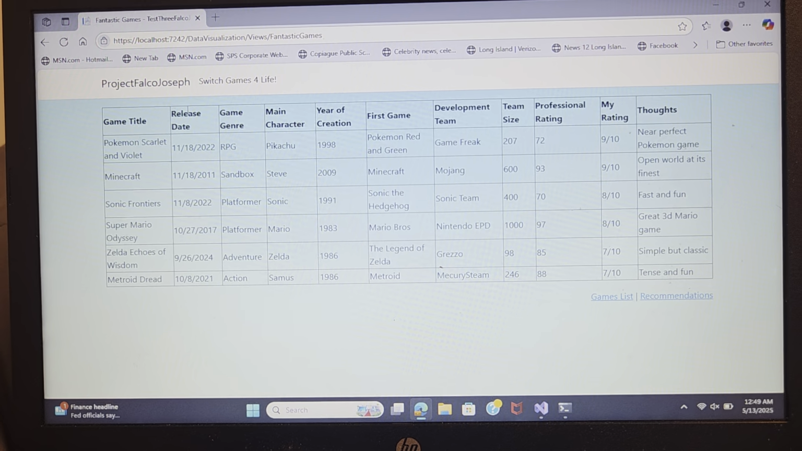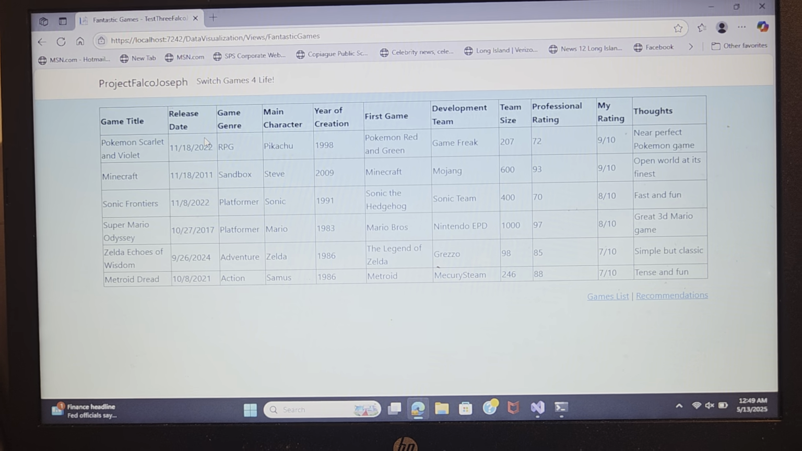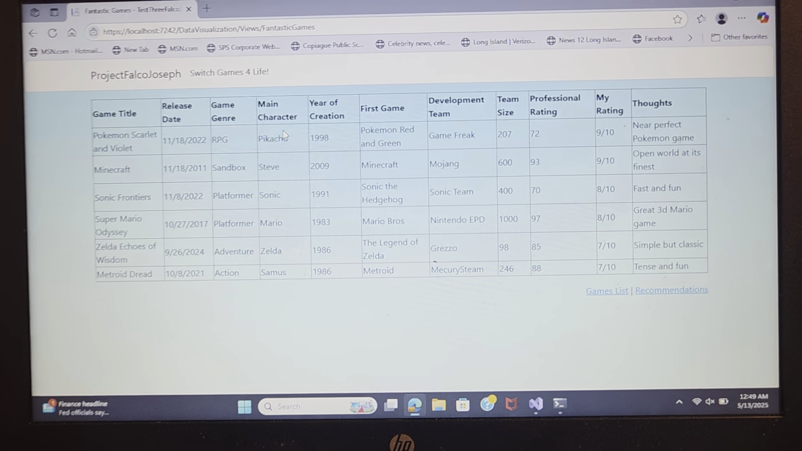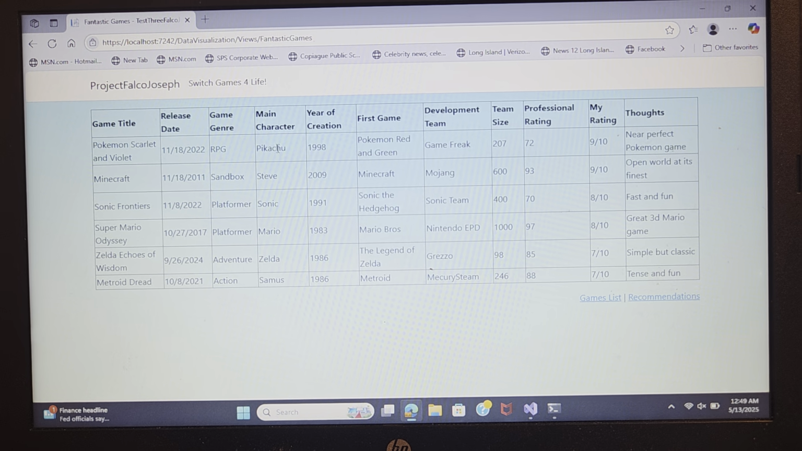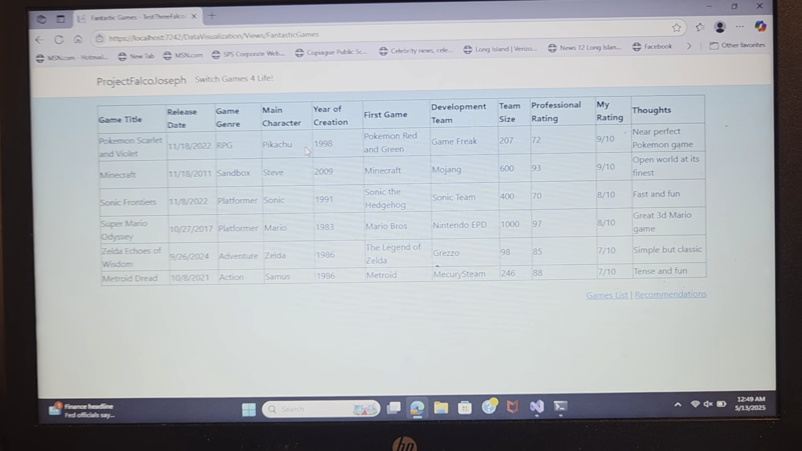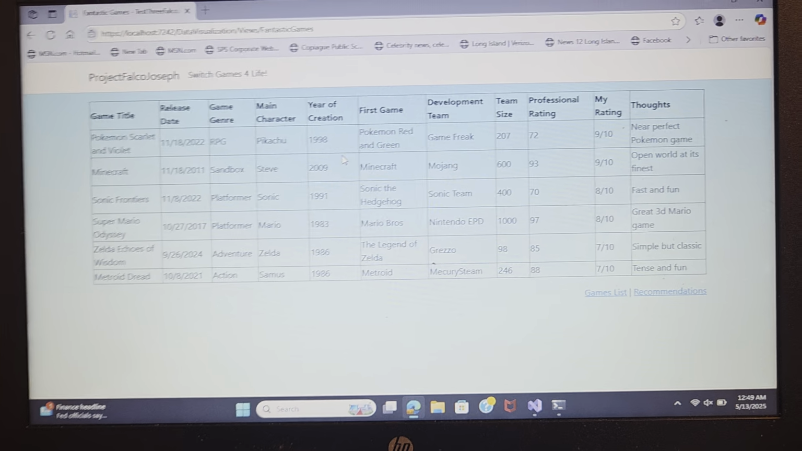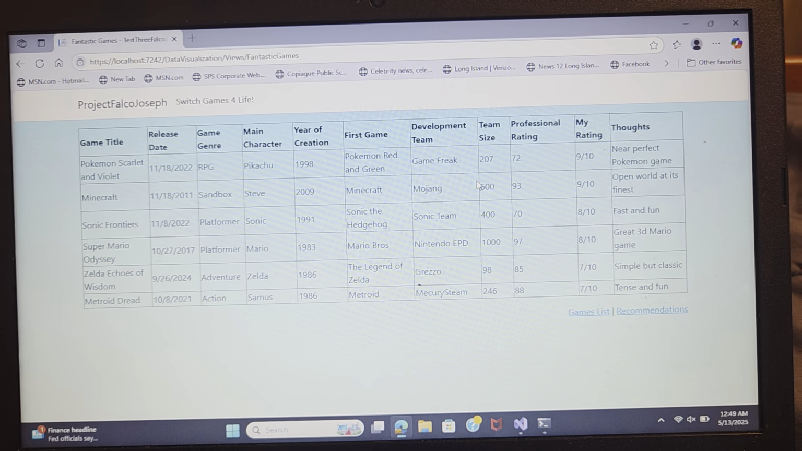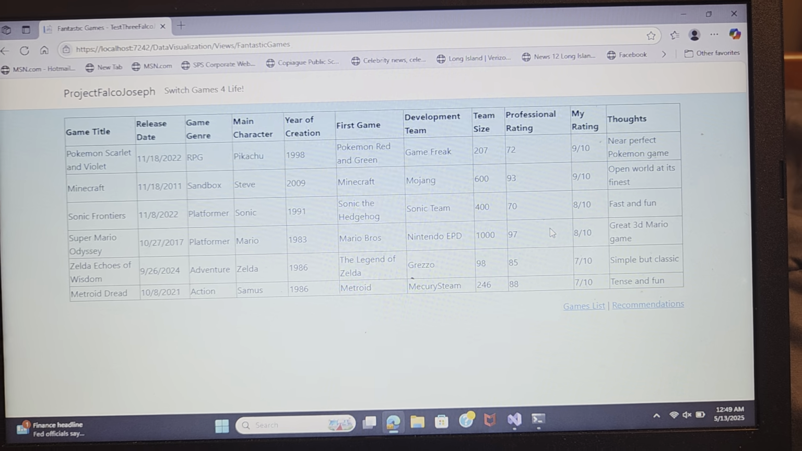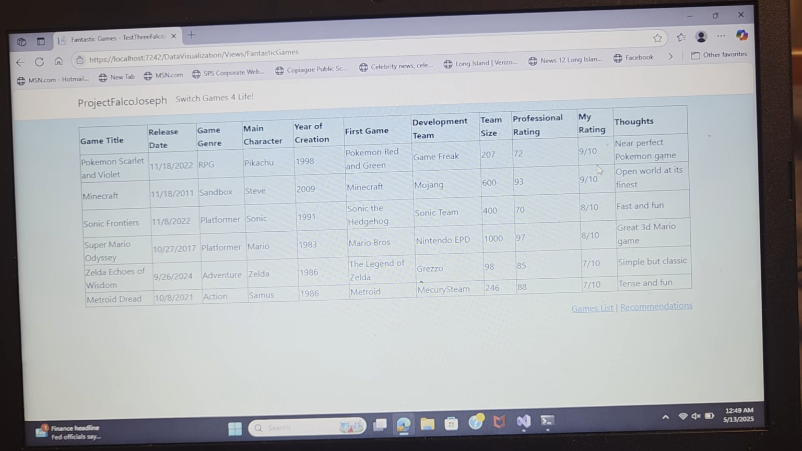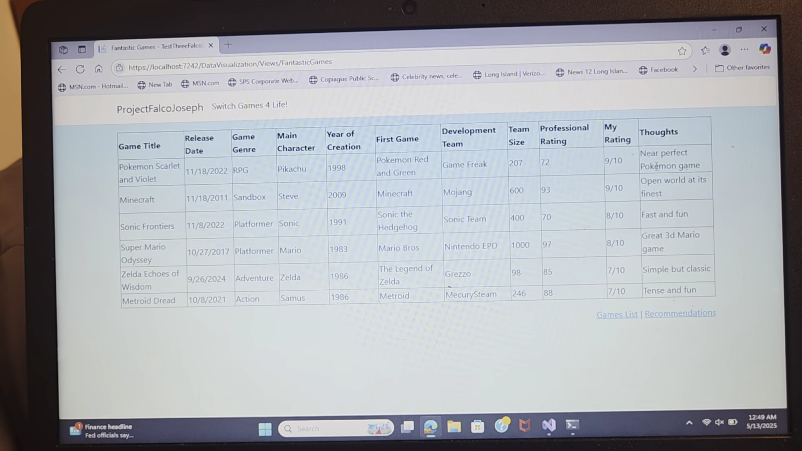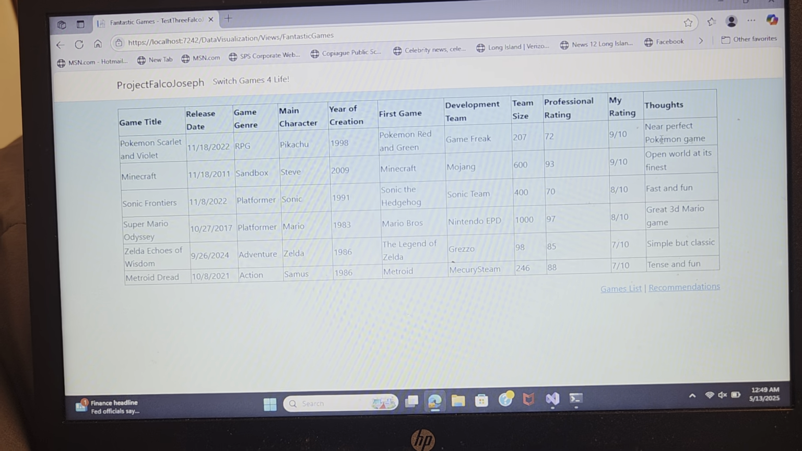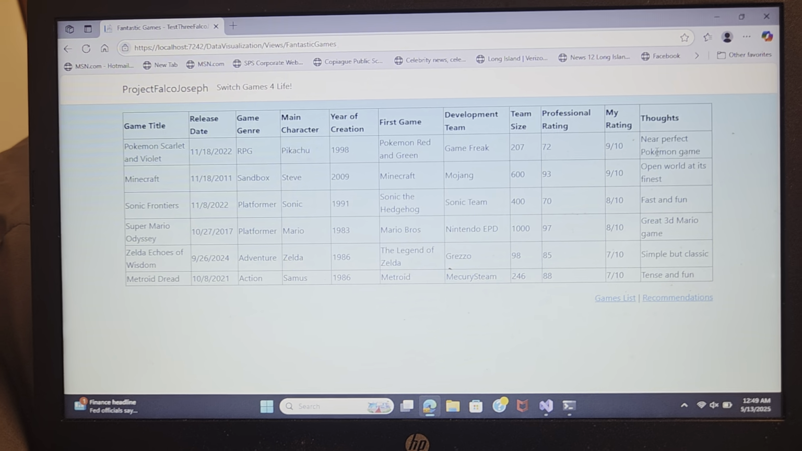We got a list here. We got a nice amount of details. We got release date, genre, a main character that you might recognize, your creation for the main character, and the first game that showed up, just in case you want a little more background. Also, development team behind it, ratings for each of these, and of course, my thoughts on the game, and a little extra comments. Not too much, but still enough to get you interested.